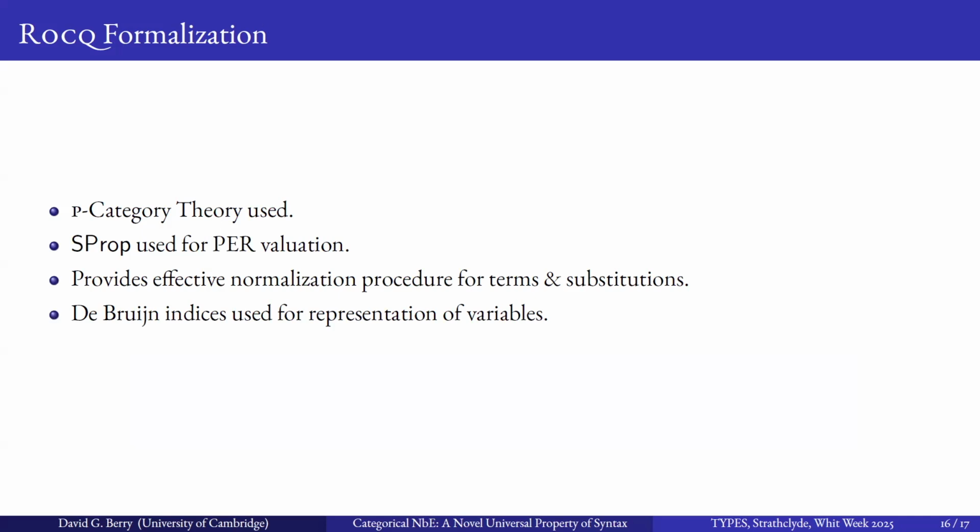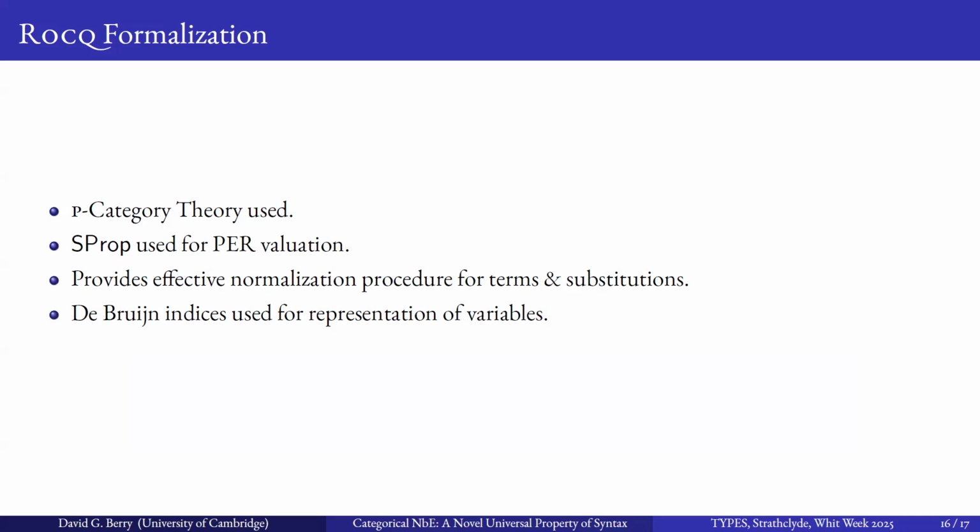So all this work has been fully formalized in Coq, and we use a variant of category theory called P-category theory, which is where the homs, instead of being setoids, as we might use in E-category theory, are subsetoids, where you only use a partial equivalence relation, where you've lost global reflexivity. We use the SProp universe for the evaluation of our pairs.